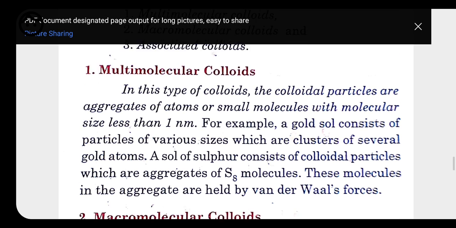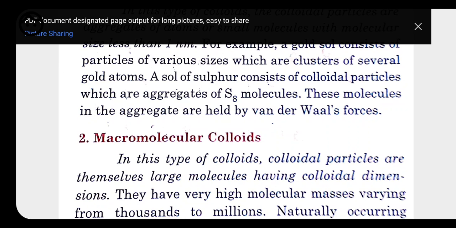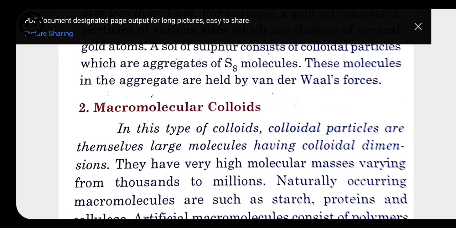Next we have macromolecular colloids. In a macromolecular colloid, the size of the molecule is already very large, and because of that they have high molecular mass, varying between 1000 to millions. They are mostly naturally occurring macromolecules like starch, proteins or cellulose.